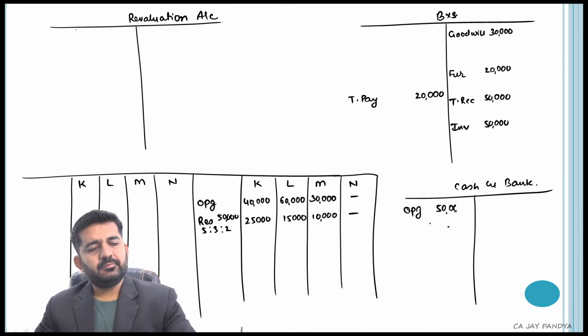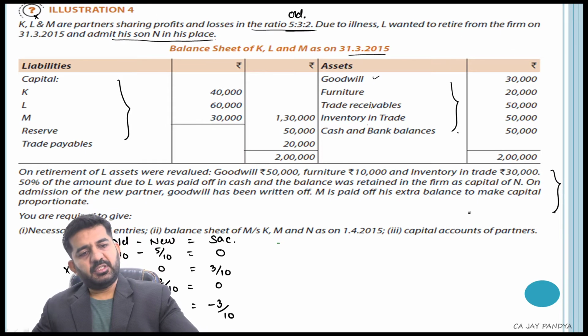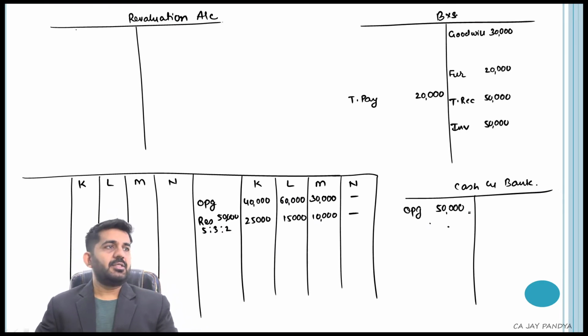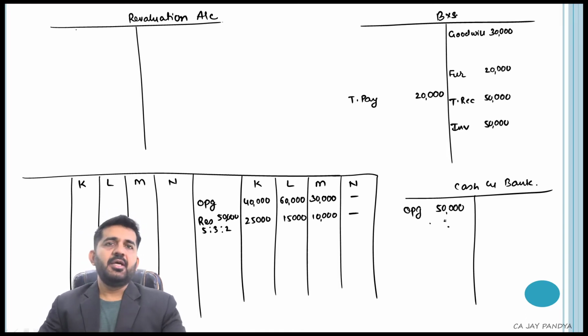Opening 50,000 is nothing but cash and bank. Sorry. So this will be in cash and bank account because I am drawing separately cash and bank account.